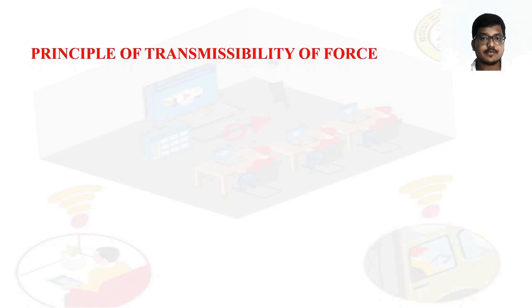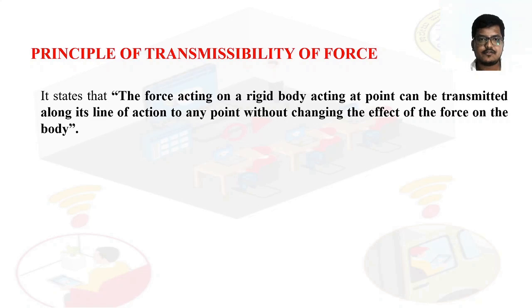So, what is this principle of transmissibility of forces? It states that the force acting on a rigid body, acting at a point, can be transmitted along its line of action to any point without changing the effect of the force on the body. Whenever a force acts on a rigid body, will any change happen? Nothing, right? Because the definition of a rigid body is that it won't change its size and shape under the action of forces. If it qualifies that statement only, it is called a rigid body.